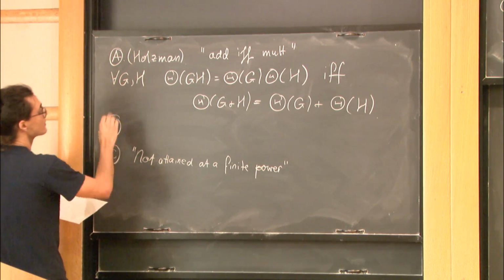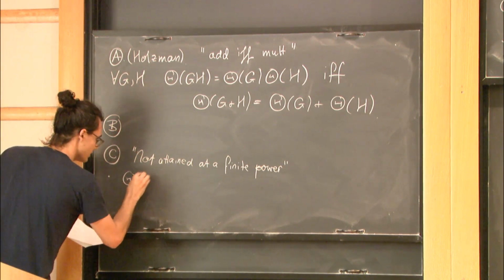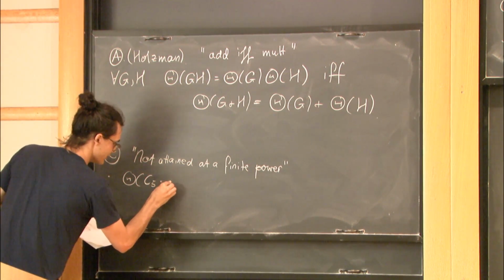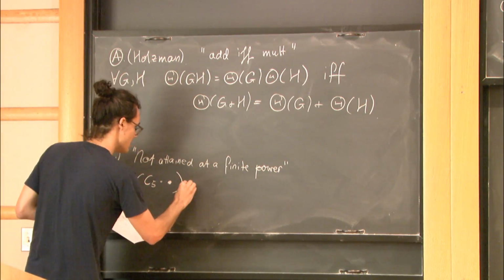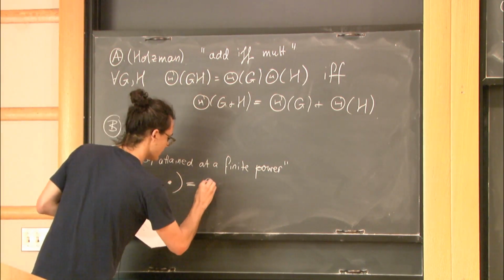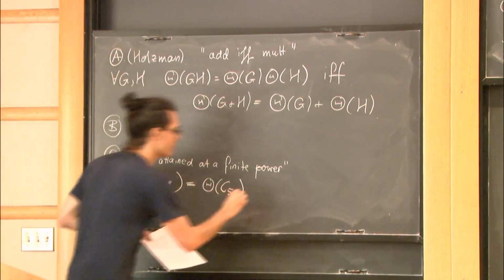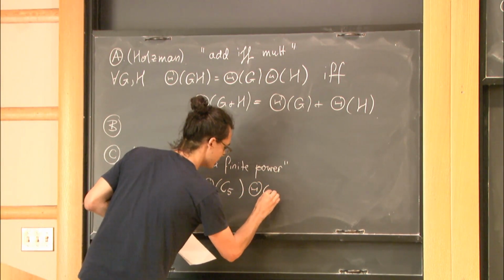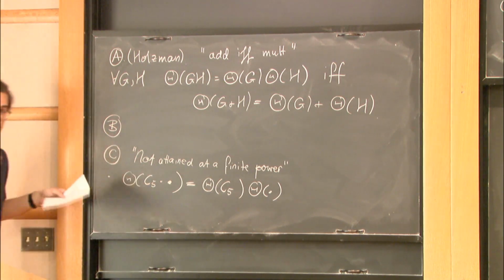So I use this statement. Let's take the Shannon capacity of C5 times one vertex. Well, C5 times one vertex is just C5 under the product that I defined earlier. So this is the Shannon capacity of C5. And the Shannon capacity of one vertex is just 1, so I can also put that here. So the Shannon capacity of these two is multiplicative.